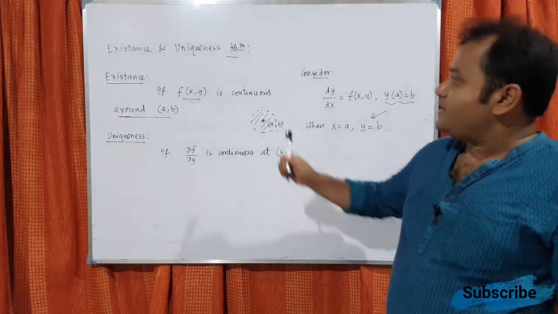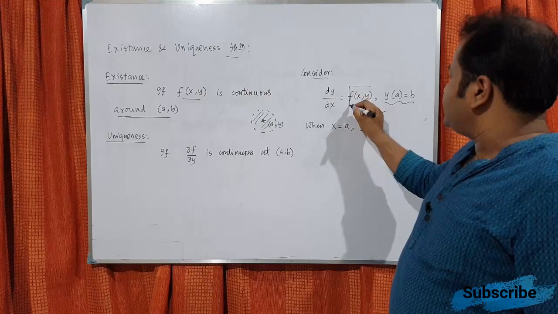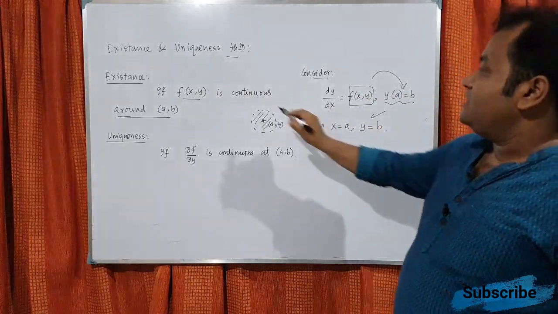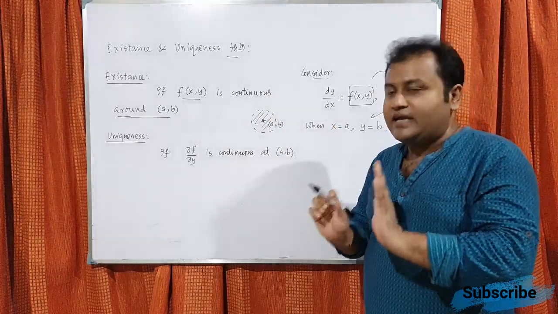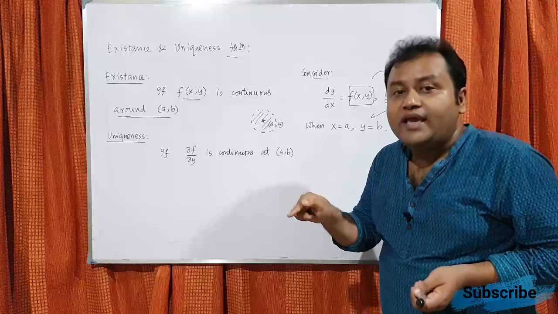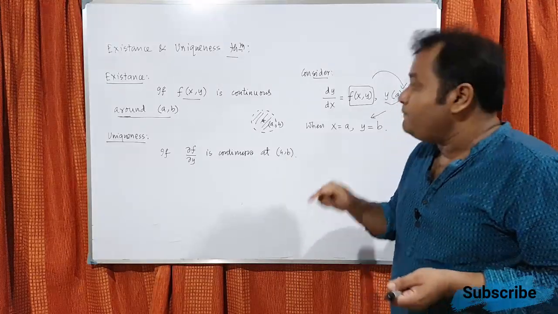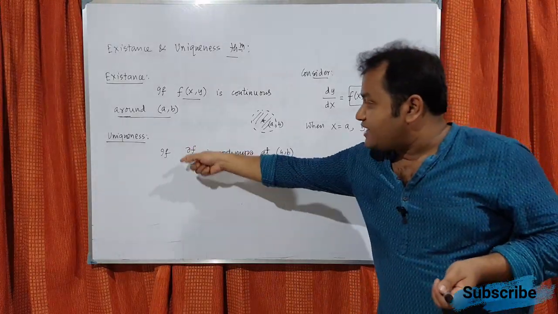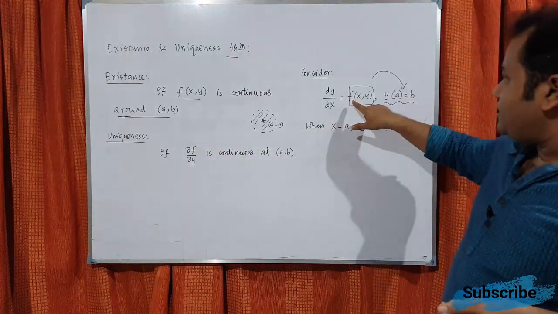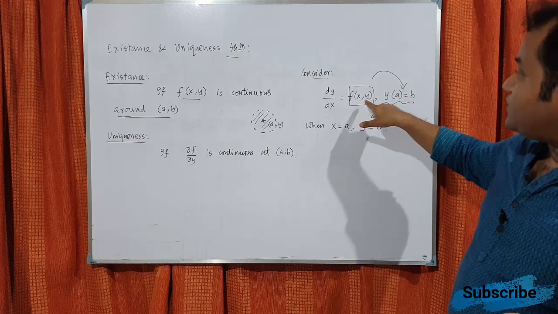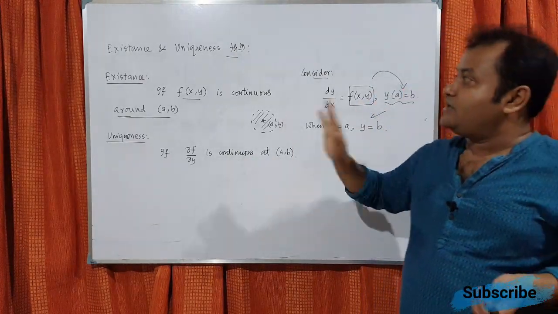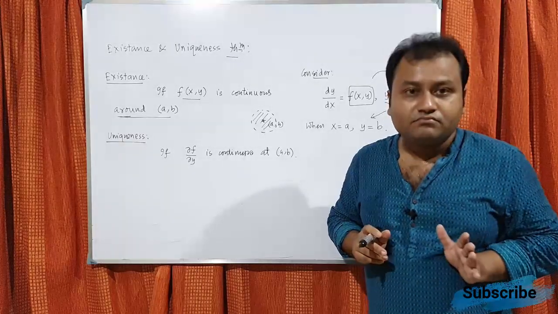Number one, if the right hand side function is continuous at this point a comma b, then we can ensure that the solution exists. Now the solution needs to be unique. For that purpose, what we need to do? If the partial derivative, del stands for partial derivative, right? So the partial derivative of the function with respect to y, if that is continuous at the same point, then we can call this unique.